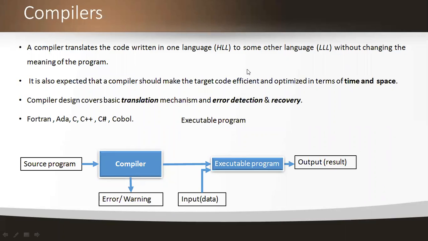After detecting and recovering from the errors, my code automatically becomes an efficient code. Examples of compilers are Fortran, Ada, C, C++, and COBOL. And see the structure in the slide, all of you.